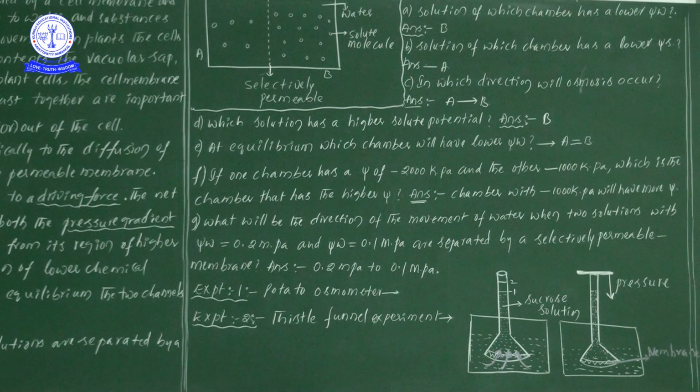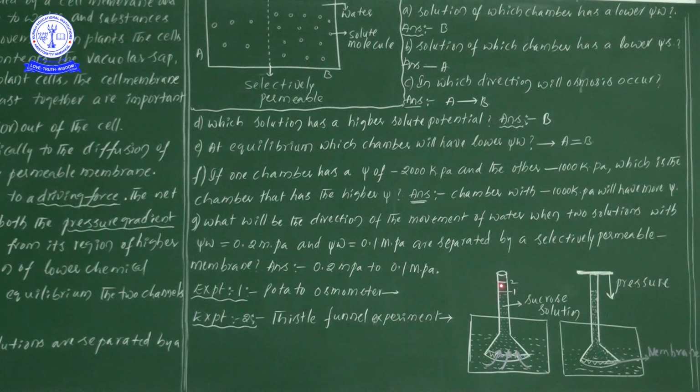So from our knowledge point of view, definitely water will move from higher water potential to lower water potential. So water will move from the container to the thistle funnel. After some time, what will happen? Initially we took the sucrose level up to here only, but after some time the sucrose level increased somewhat more. So here this is the second level.